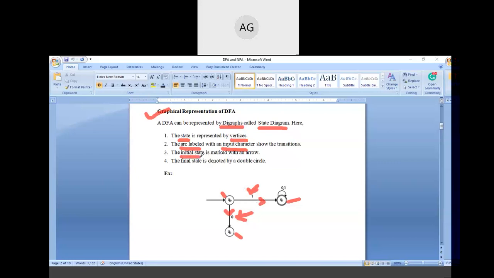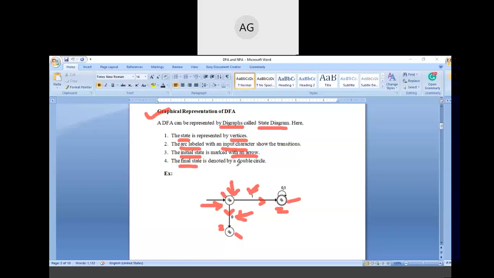The next point is the initial state. The initial state is marked with an arrow. So how to identify which of these states is the initial state? As you can see here, in the Q naught state there is an arrow pointing to Q naught, and this is the initial state. Whereas in the case of Q1 and Q2, the arrow is from the Q naught state, whereas the Q naught state has the arrow which comes from nowhere. That's why the Q naught state is called the initial state.